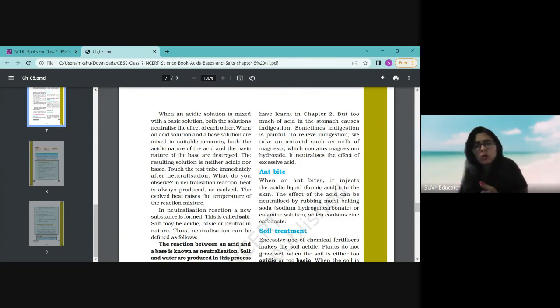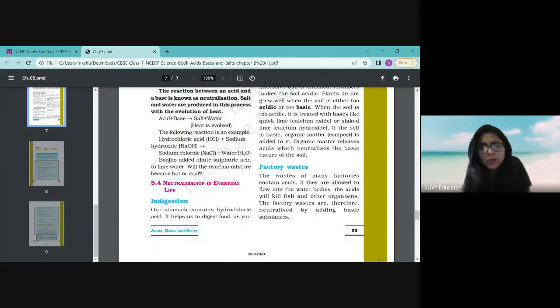So in order to get relief from that, just rub baking soda. Baking soda will be available at your home. Just take that baking soda and rub it where the ant has bitten, and you will get relief.